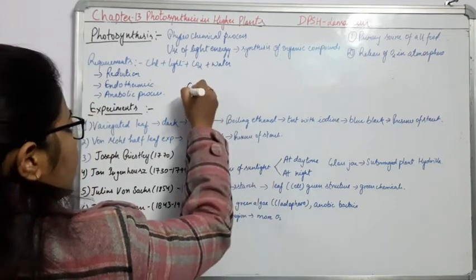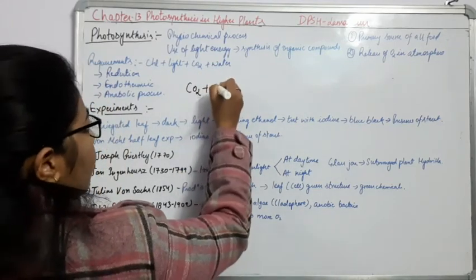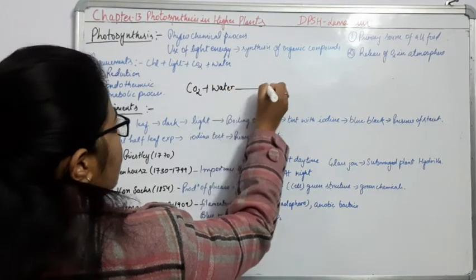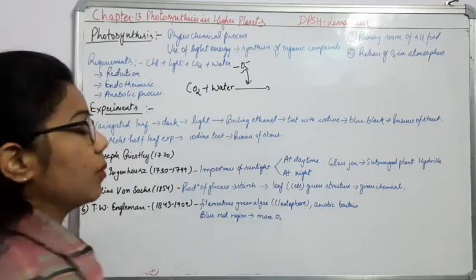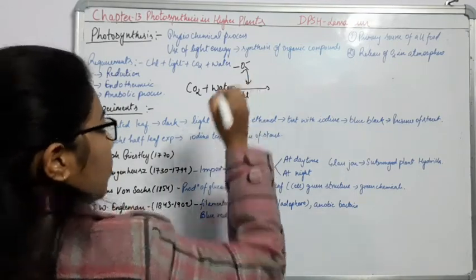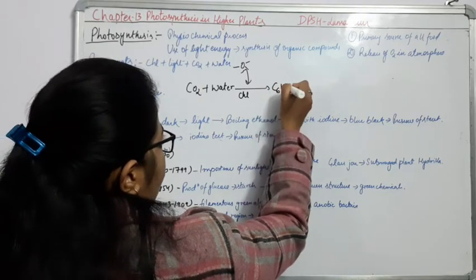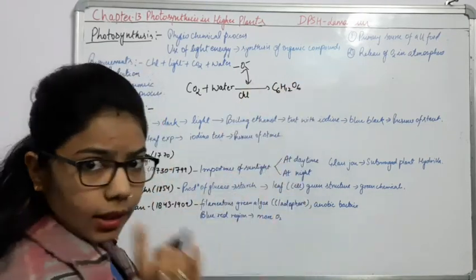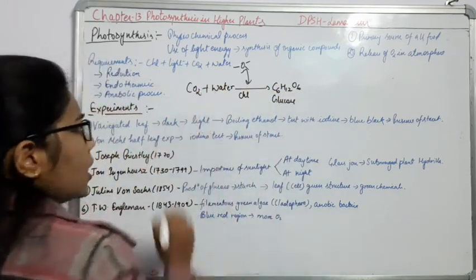If I recall the simpler step for the photosynthesis, how can you say? We have CO2, and the requirement is water. In presence of sunlight, there must be chlorophyll pigment, and what will it form? C6H12O6. It is nothing but glucose, and this one is the carbon dioxide.